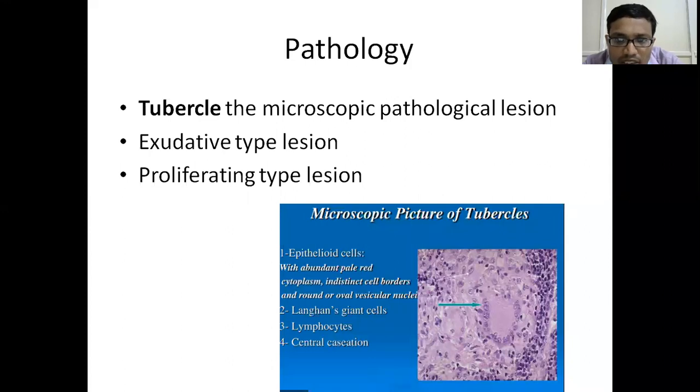The other thing is, if the necrosis is more, the necrosis tends to form an abscess, and the abscess tracks along the path of least resistance and can be seen at a distant area from the original site. Suppose there is a spinal tuberculosis, you might see an abscess in the psoas region, the psoas sheath.